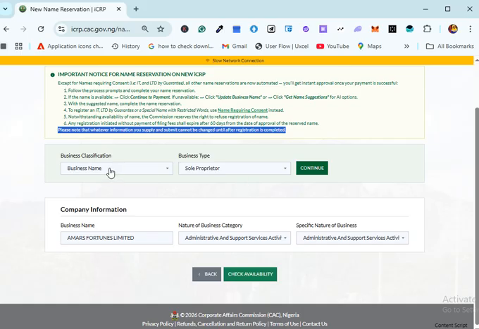The second thing is that for company registration, you can still edit, but you cannot edit the business name, and that's obviously impossible. But for the nature of business category and the specific nature of business, you can still edit it when you get to the registration stage for company, but for business name you can't. That's why you have to shoot your shot very carefully. Check whatever you are trying to do very carefully, right? So let me test the business name qualifier for you to see.